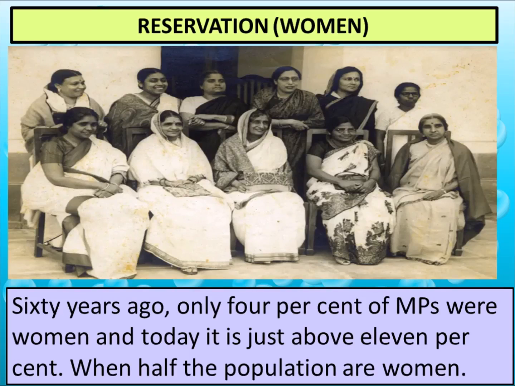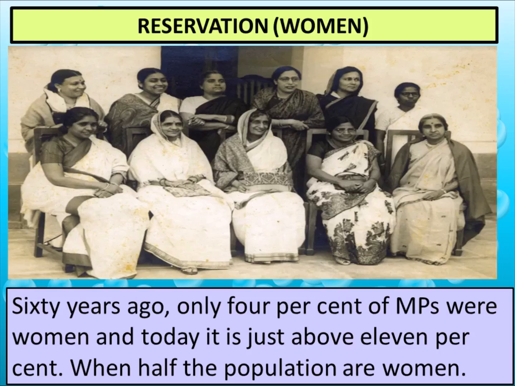Reservation for women. 60 years ago, only 4% of MPs were women. And even today, after 70 years of the constitution formation, there is only 11% of women MPs in the parliament, which is very less. There are 50% women in our country.